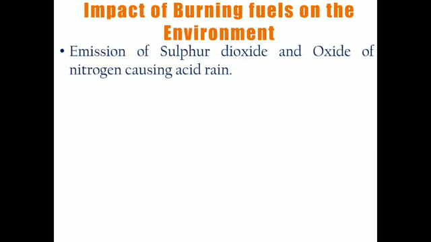Similarly, I have told you about acid rain. Acid rain is produced when sulfur dioxide or nitrogen dioxide gases are released into the atmosphere and combine with water. Sulfuric acid will form, nitric acid will form, and these acids come down in the form of rain, which is known as acid rain.